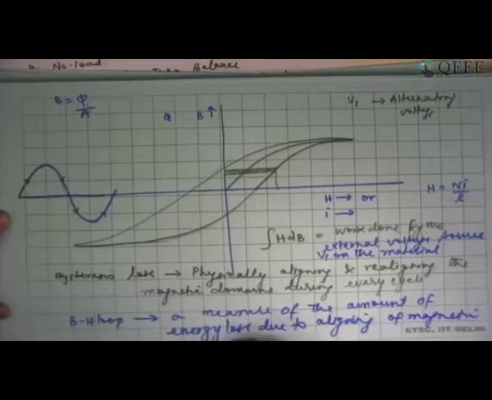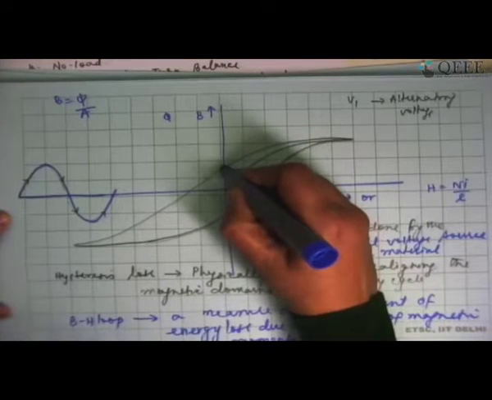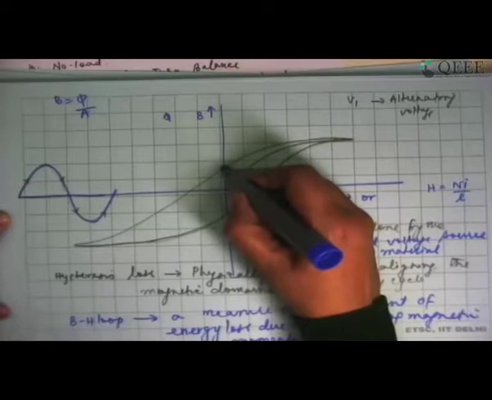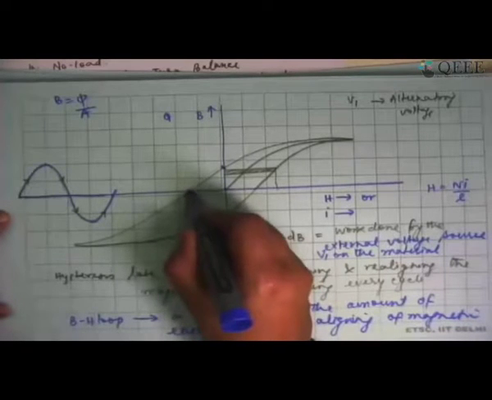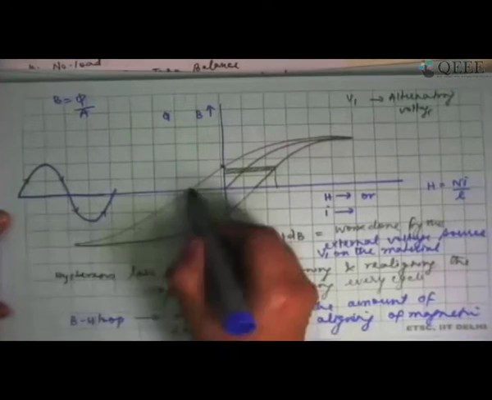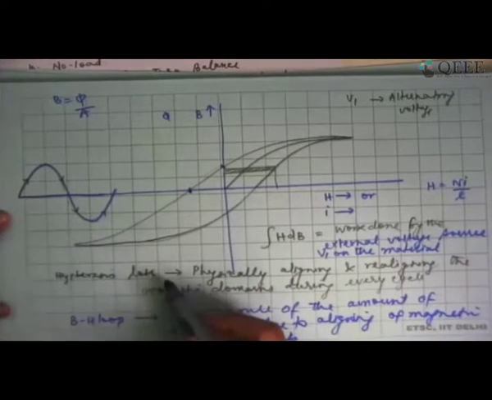If you actually look at it, please note that the current has reached zero here, but the magnetic flux has not reached zero here. Current has actually already reversed. At this point, the current has already become negative, but the magnetic flux density is zero. The current has become more and more negative. That is when the magnetic flux density is slowly becoming negative.